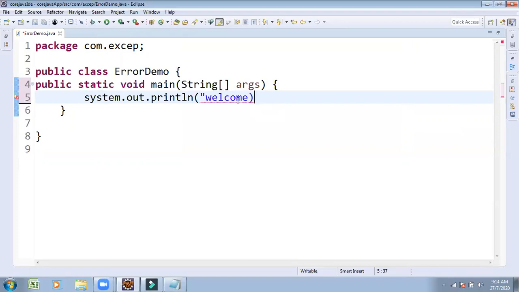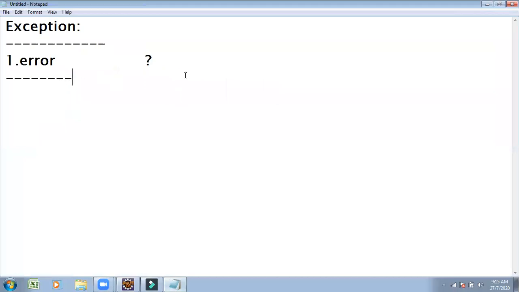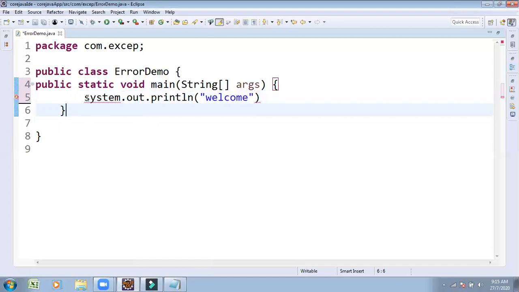Observe here, when you keep the cursor over it, it shows insert missing quotation. So you forgot to give the quotation. You give the missing quotations there. Now one error is rectified. Now two more errors. Due to compilation time, we are getting these errors. That's why it's called a compile time error or syntactical error. Due to syntax problems, we are getting them.